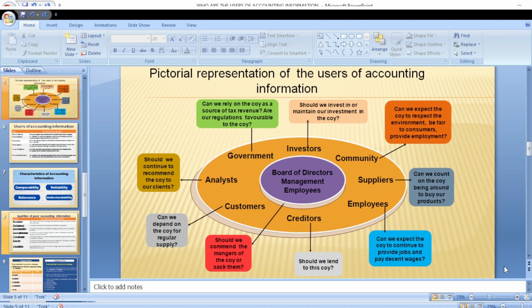Then we can talk about the employees. Now, why would the employees need accounting reports? Sometimes employees may want to compare jobs with industry standard. They want to compare jobs with competition, with competitors. They want to know what is the salary that is being paid to them and what is the average salary that is paid in the industry, just to have a working idea of the salary that is being paid across the industry.